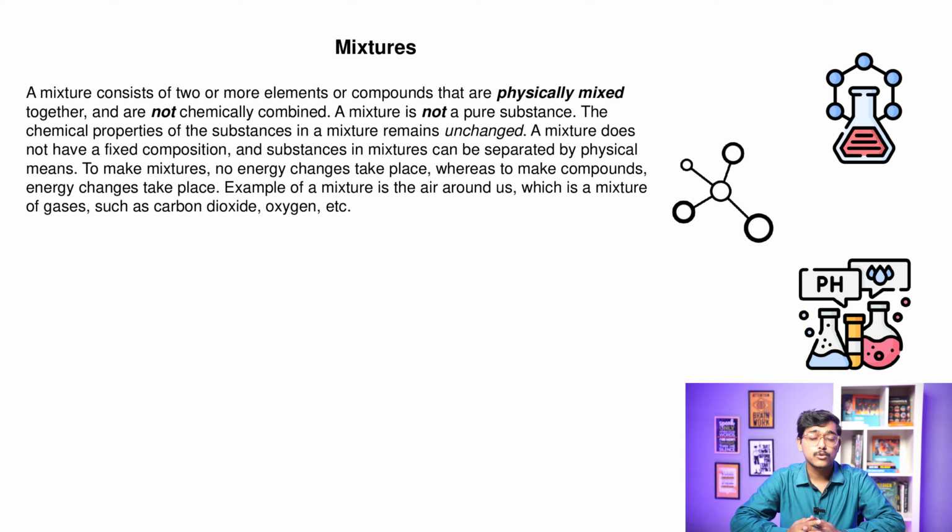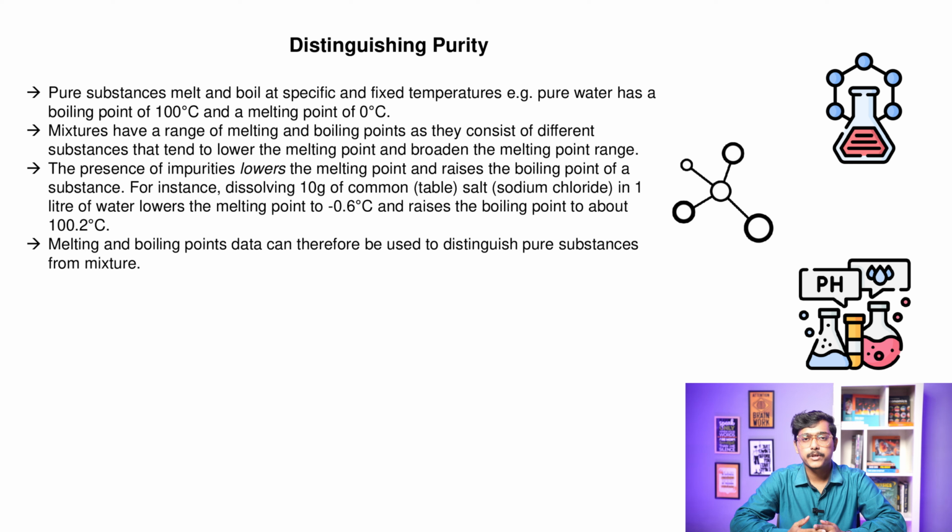To make mixtures, no energy changes take place, whereas to make compounds, energy changes do take place. An example of a mixture is the air around us, which is a mixture of different gases such as carbon dioxide, oxygen, nitrogen, etc.